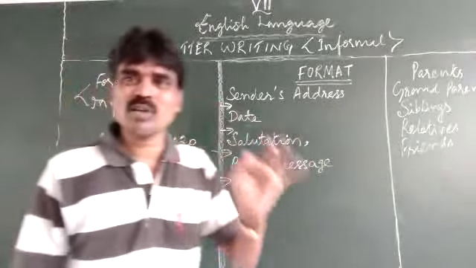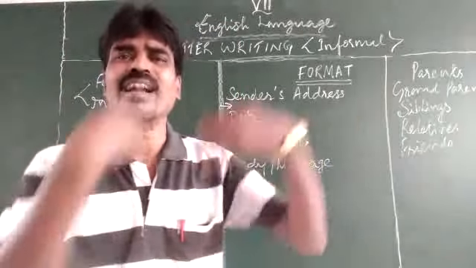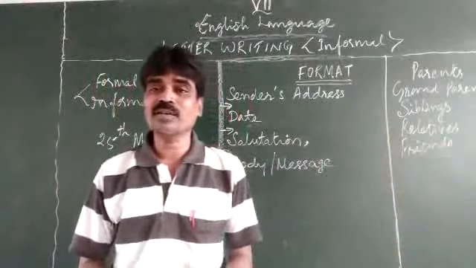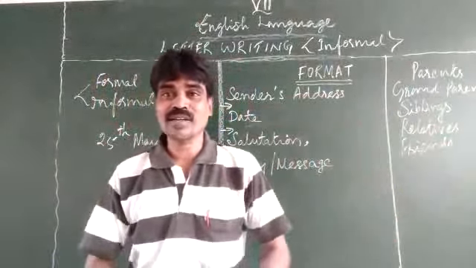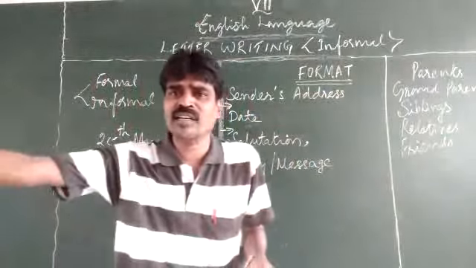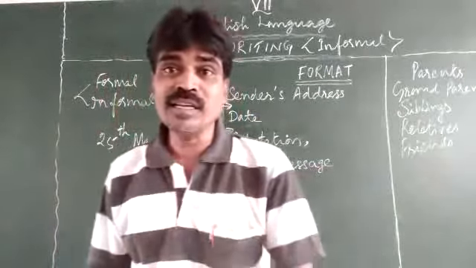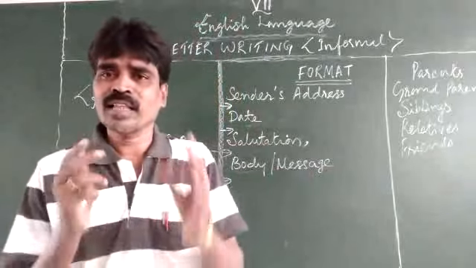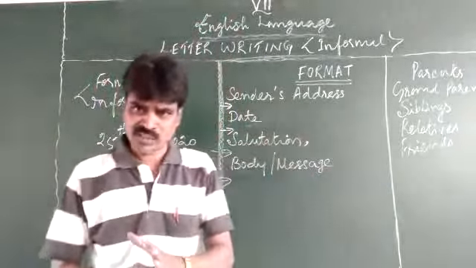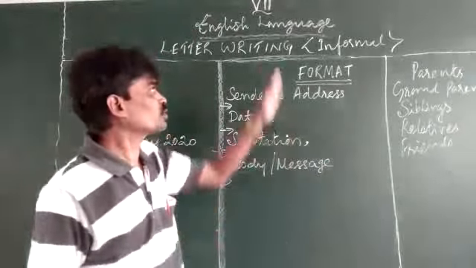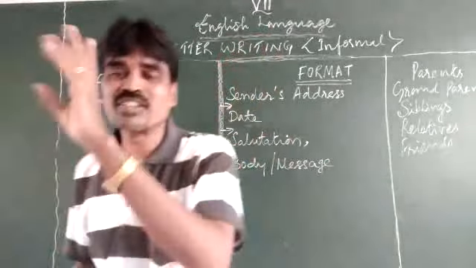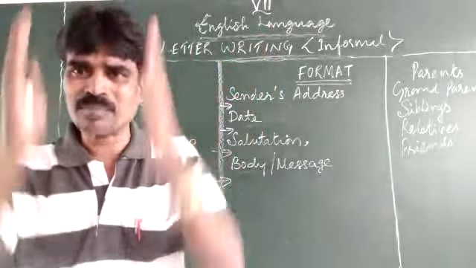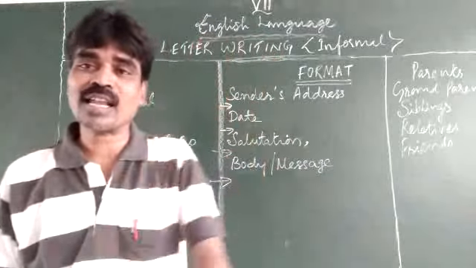Then the salutation. What do you mean by salutation? Salutation in the sense of addressing. Dear, my dear dad, my dear mother, my dear uncle, my dear auntie, my dear friend. The friend can be written with the name also. But be careful that you are not using any language other than English, because you are writing the letter in English. So English is a must. No other language is allowed.